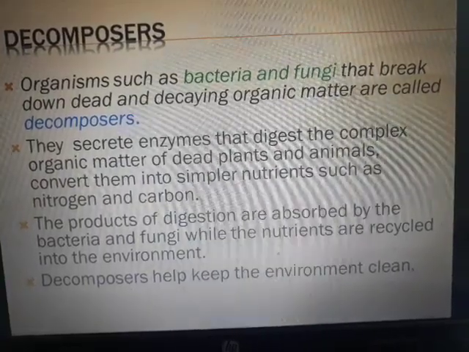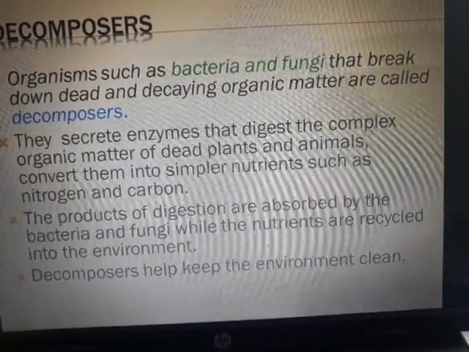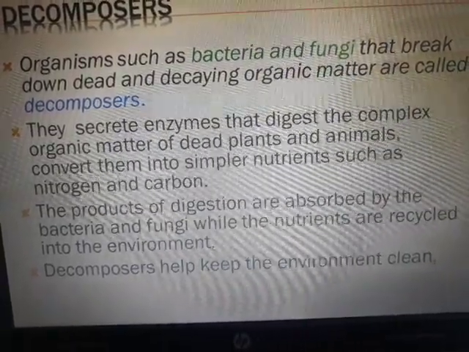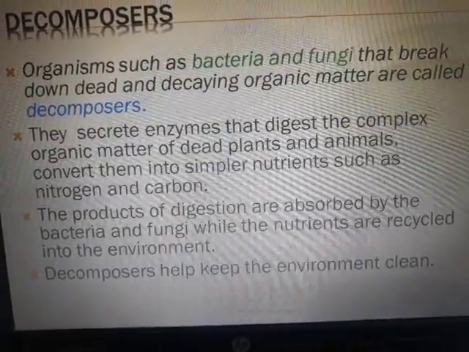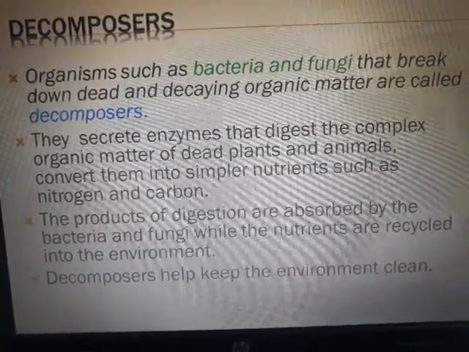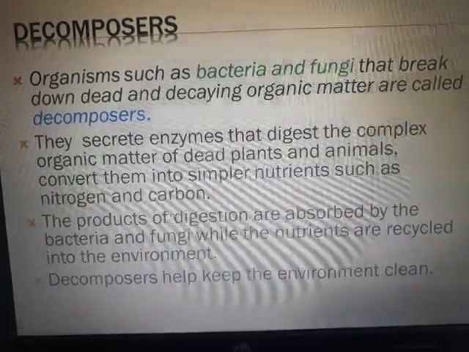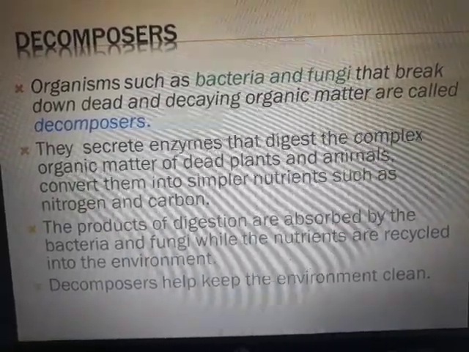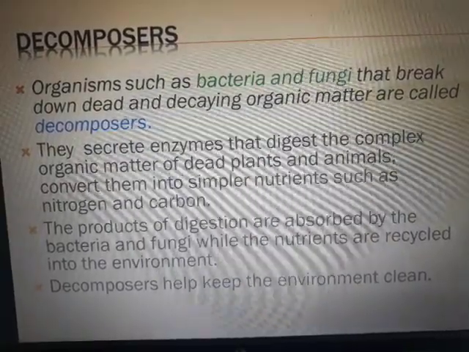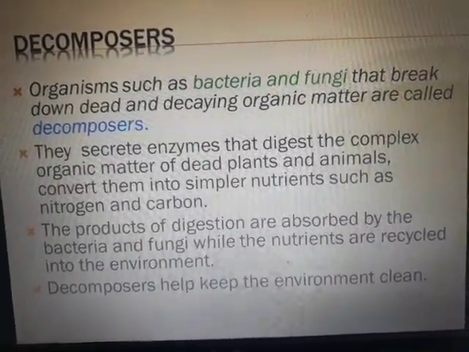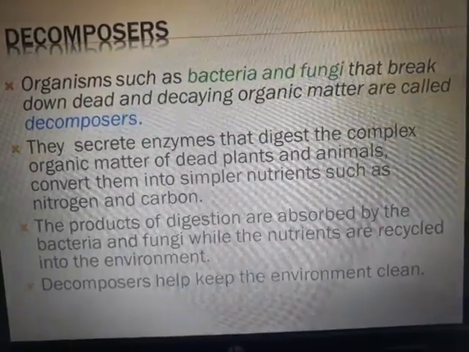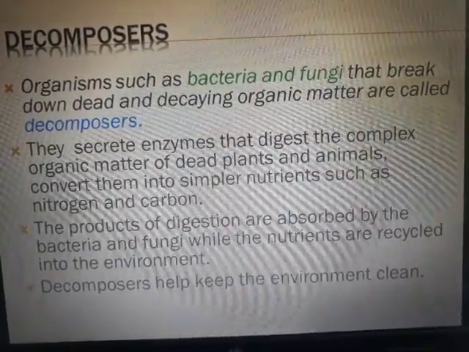We will see what is written. So they secrete enzymes that digest the complex organic matter of dead plants and animals and convert them into simpler nutrients such as nitrogen and carbon. Now, aren't they kind of magicians? They are so much of an angel type, because they are helping to get this dead and decaying thing converted into fertilizer that is so much useful for the growth of plants. That is why this decomposition process is very important, and it is brought about by these decomposers, bacteria and fungi.